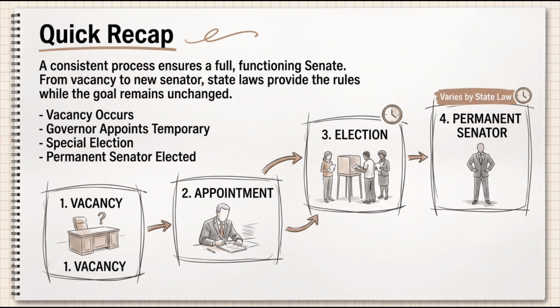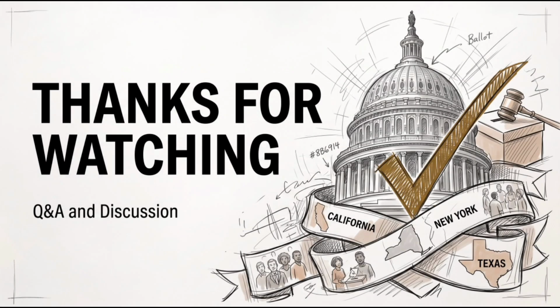Here's a quick recap. When a Senate seat becomes vacant, the state follows its own laws. The governor may appoint a temporary senator, and voters usually choose the permanent replacement in an election. While the details differ from state to state, the overall goal is always the same: keeping the Senate fully represented. Now you know what really happens when a US senator dies in office. The process may seem complicated at first, but it's designed to keep the government running while giving voters a voice.